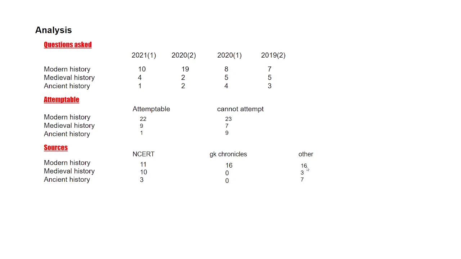That is, 16 questions had no source at all. Next is medieval history. The number remains 10, meaning the majority of questions of modern history in the CDS paper are from NCERT, and 3 questions were from other sources in the last 4 papers. Next is ancient history.